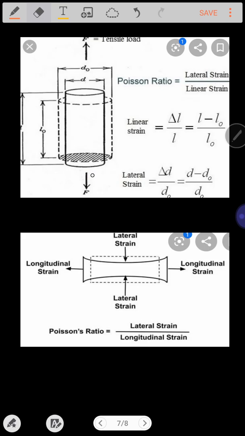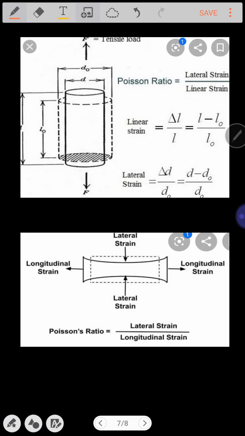Due to that, the cylinder is getting compressed. But at the same time, there will be an increase in the length of the cylinder from L0 to L due to the change in diameter from D0 to D. So how can it be represented? Poisson's ratio is defined as a measure of expansion or contraction of the material in directions perpendicular to the direction of loading.